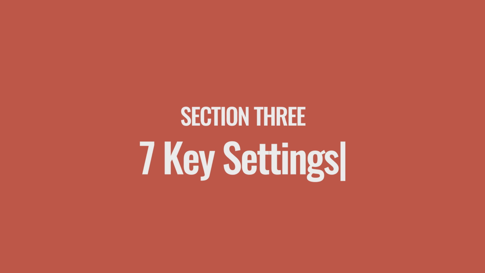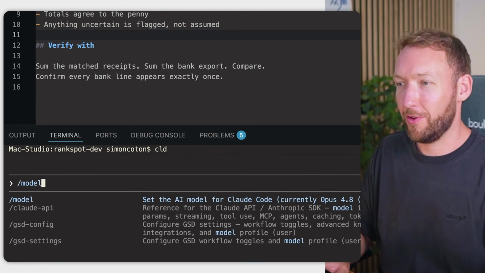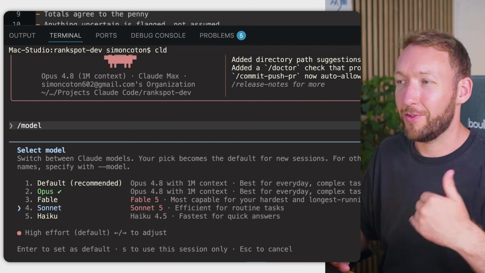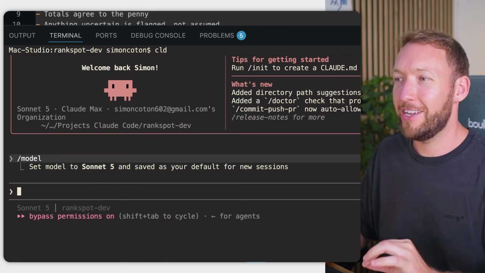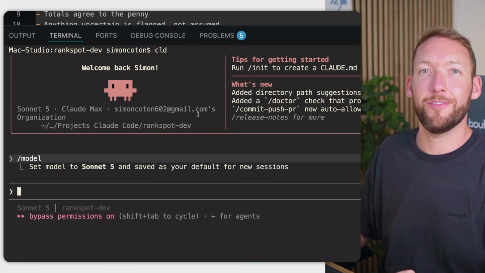Let's make sure everything else in your setup isn't forcing you to overpay when you do actually want to use it. So we're going to run through quick tips that are super easy to implement and will save you loads of money in the long run. Now, the first one is just changing the default model to Sonnet. So hit /model, jump down to Sonnet 5 or Sonnet 6, and change that as your default for new sessions. Now, teams that made this one change apparently cut their bills by roughly half with no quality loss on everyday tasks. So that's how important this simple change is. And then you can obviously switch it up for harder tasks.